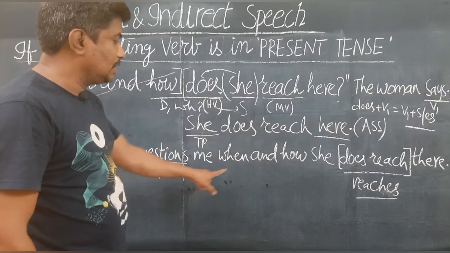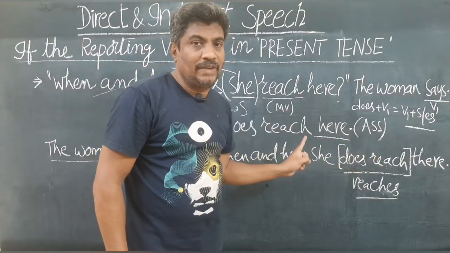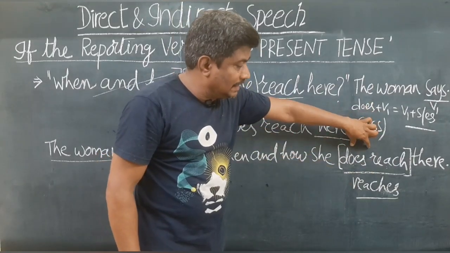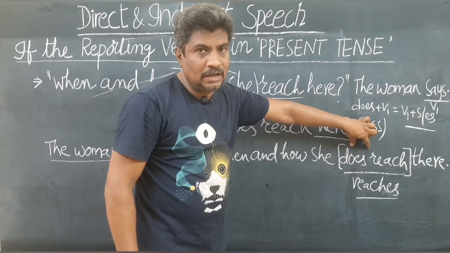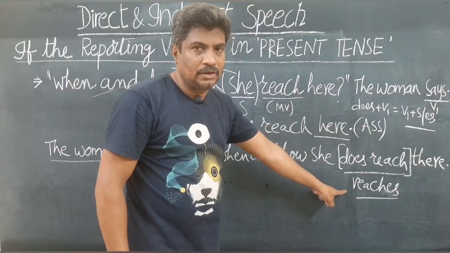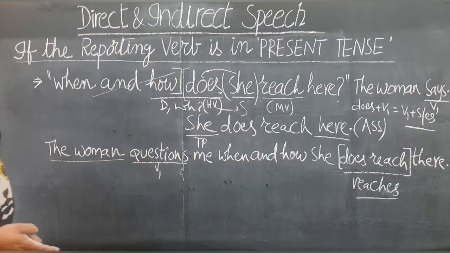The woman questions me when and how she reaches there. When and how she reaches there. Sir, can't I write "does reach there"? You can write, but you had better write this one. Got it? Do you understand? Have a glance. If possible, note it down.